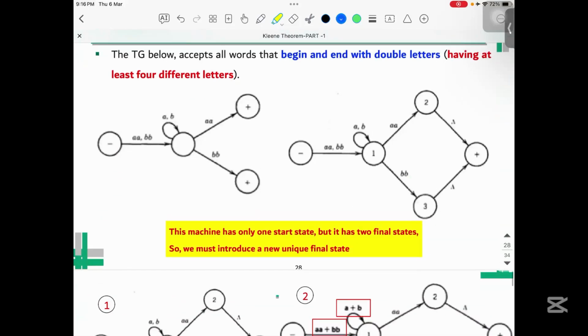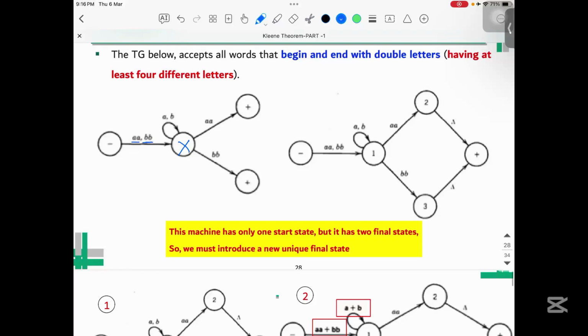Let's consider another example. Let's consider this particular example. In this case, what we need to do is eliminate this node. First of all, let's convert this into a regular expression. This one is not a finite automata. It is basically a transition graph. Why is it a transition graph? Because you can see we have more than one letter in a single transition.